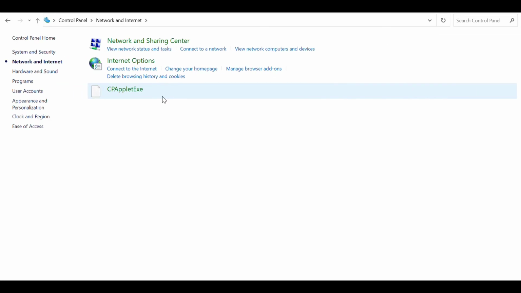Network and Internet. Network and Sharing Center. Internet Options. Network and Sharing Center: view network status and tasks. Connect to a network. View network computers and devices. Internet Options: connect to the internet, change your homepage, manage browser add-ons.